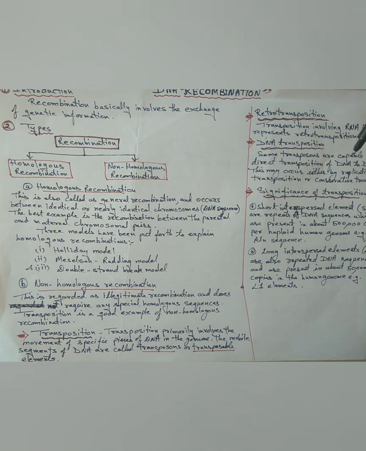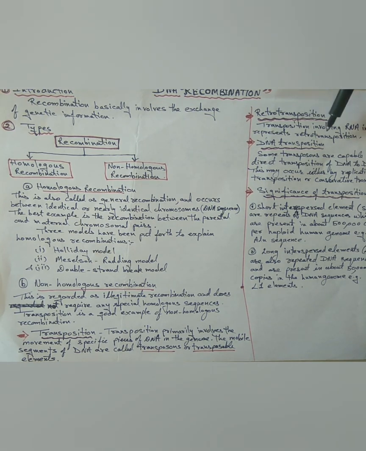The newly formed DNA, which is a copy of the transposon, gets integrated into the genome. These integrations may occur randomly on the same chromosome or on a different chromosome. As a result of retrotransposition, there are now two copies of the transposon at different points on the genome.